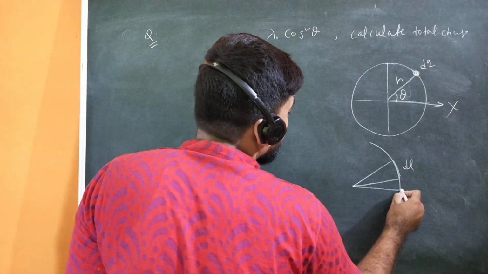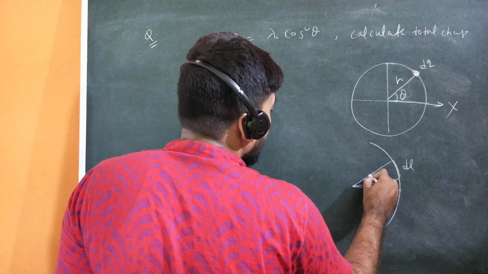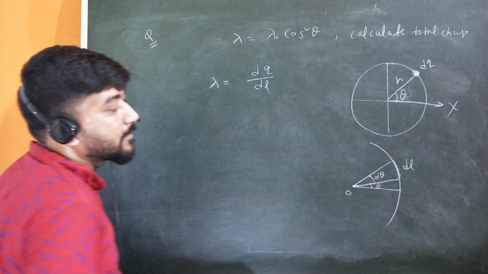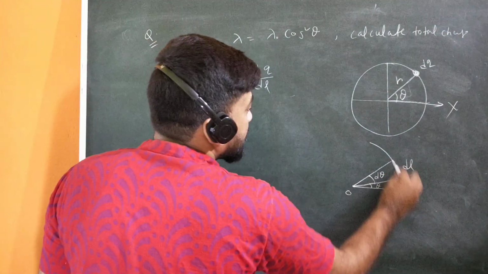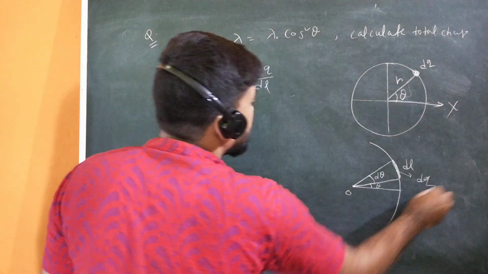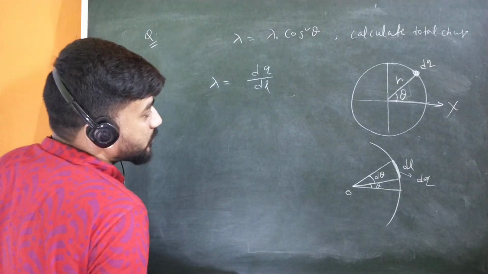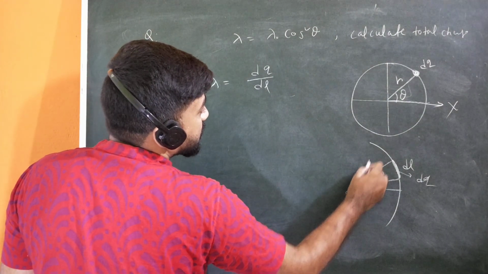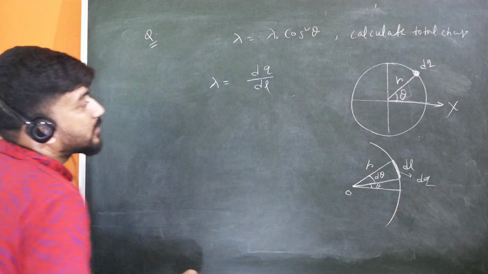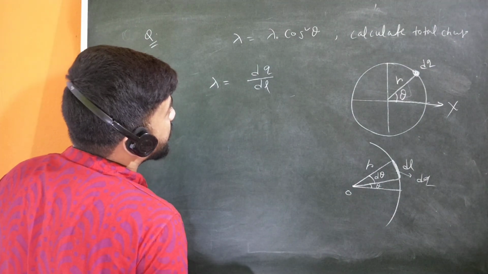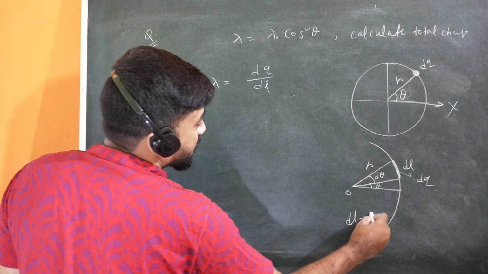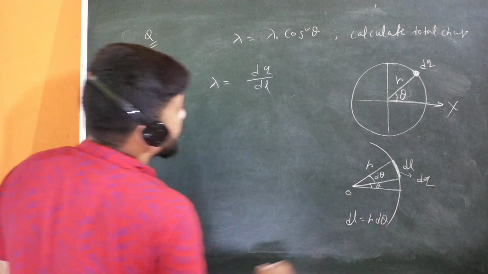This is theta, but this dl makes an angle d theta at the center, and the dq charge is within this region. If the radius is r, which will obviously be constant, then dl will be r d theta.